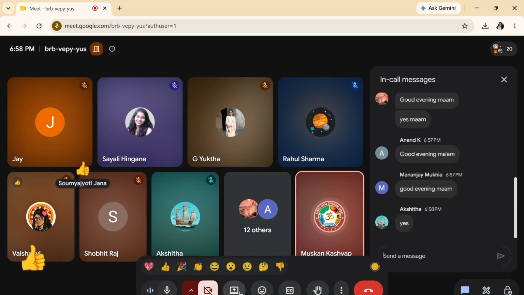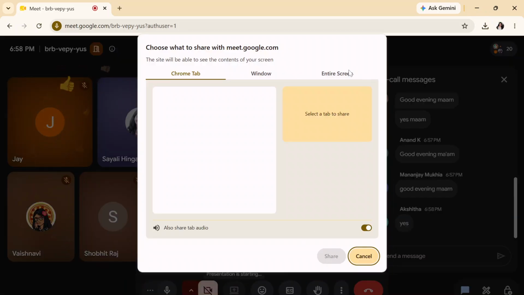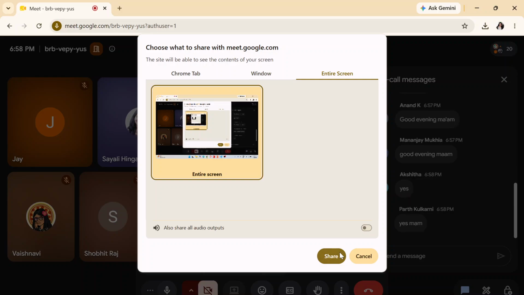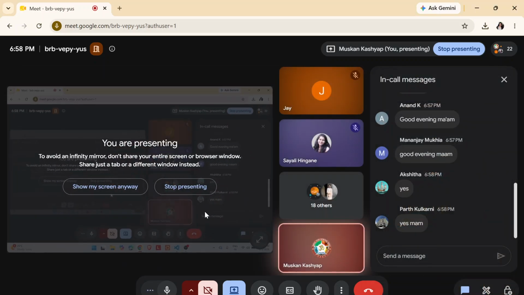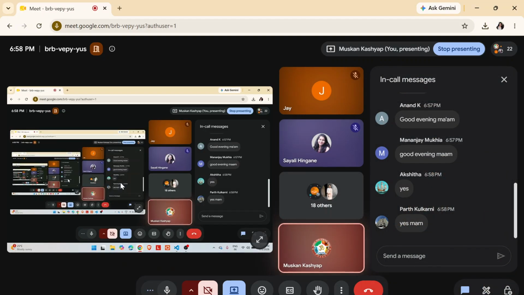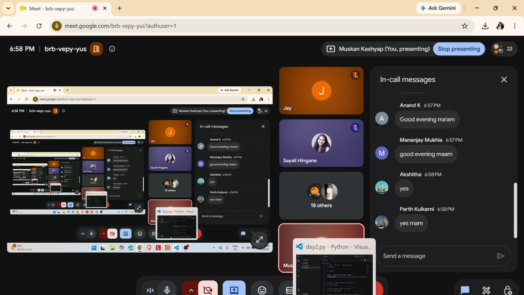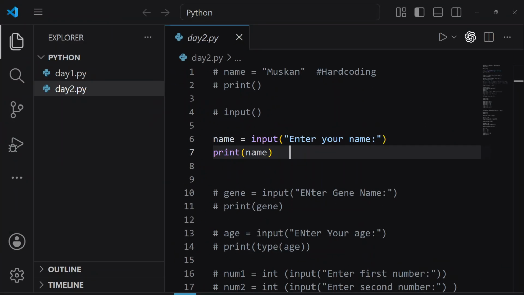Okay, let me share my screen. Let's open VS Code. So here it is. Everyone, welcome back to day 3 of the Python and Data Science program. Yesterday we learned many new concepts. We learned about user input and we learned about different types of operators.